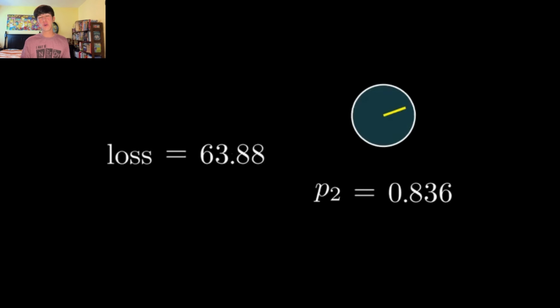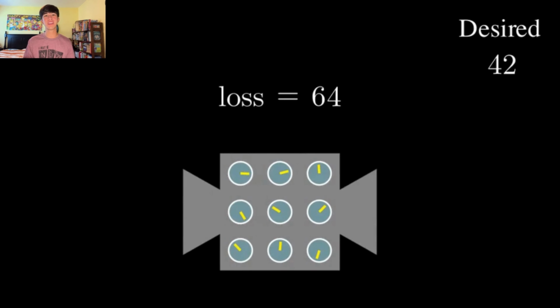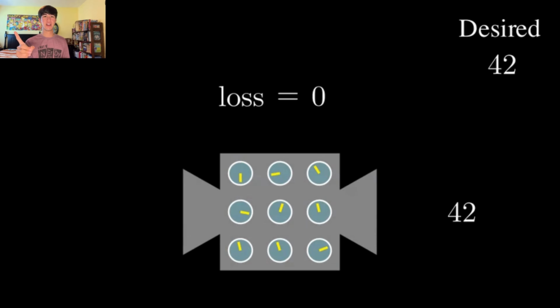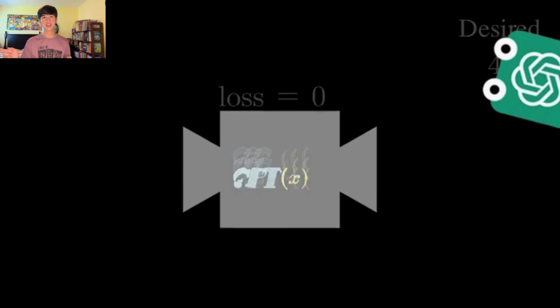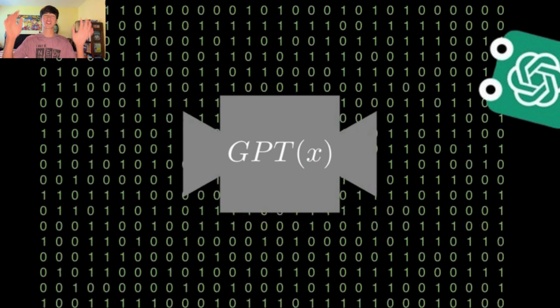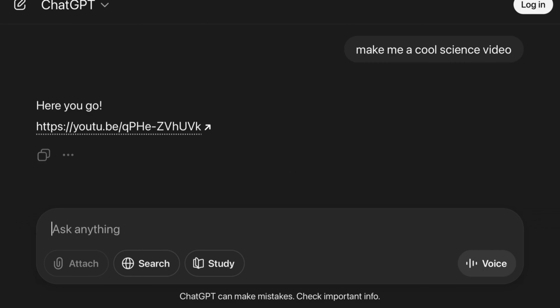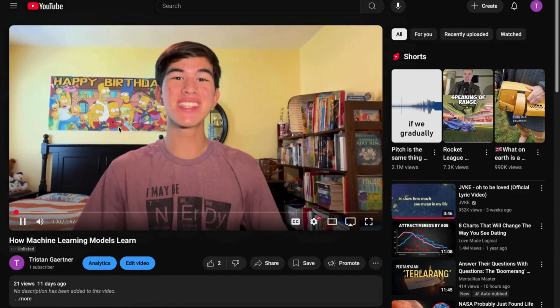We repeat this process of carefully tweaking the parameters in whichever direction decreases the loss for every parameter, many times until the loss is as small as possible. I've been training our neural network on one training example, but models like ChatGPT are trained to minimize their loss across trillions so that when you give it a unique prompt, it is able to respond accordingly. Neural networks can do anything,